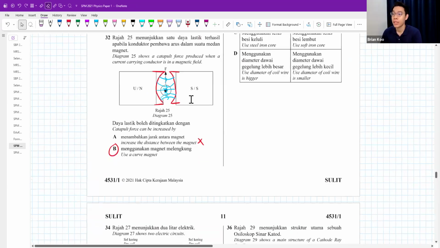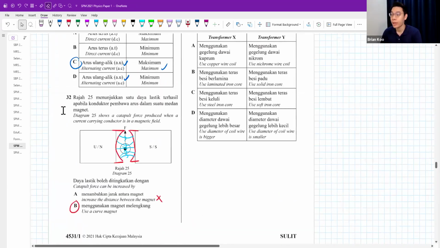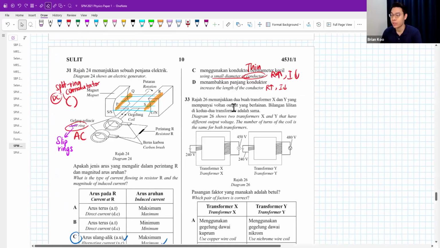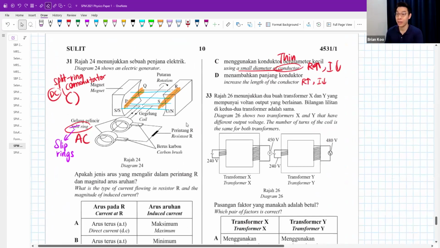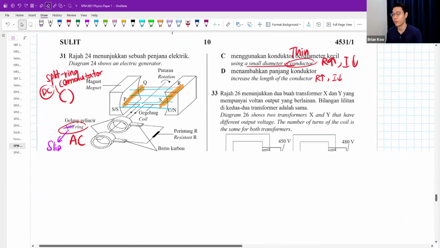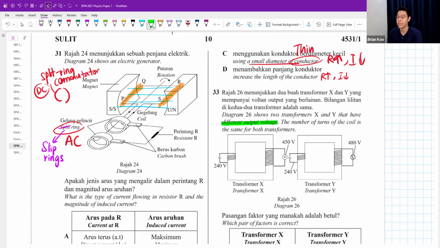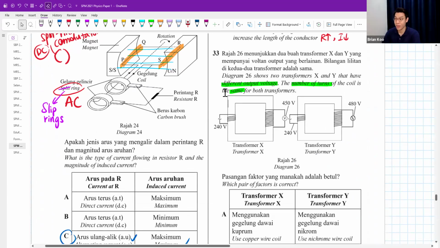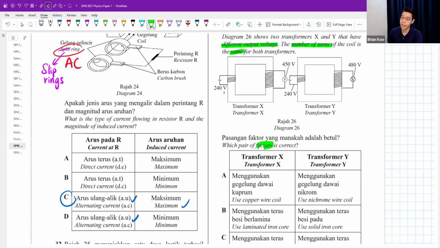Okay. Question 33. Diagram 26 shows two transformers, X and Y, which have different output voltage. The number of turns of coil is the same though. Which pair of factors is correct? They ask you, what are the factors causing the voltage to be different? Even though the coil has the same number of turns, why is one less voltage? Why is one a higher output voltage?